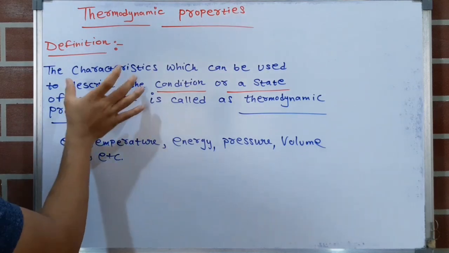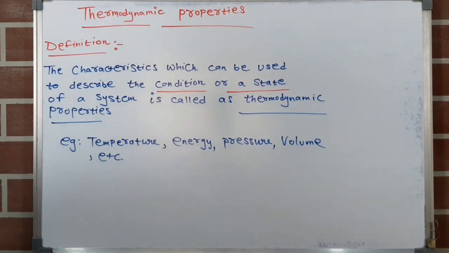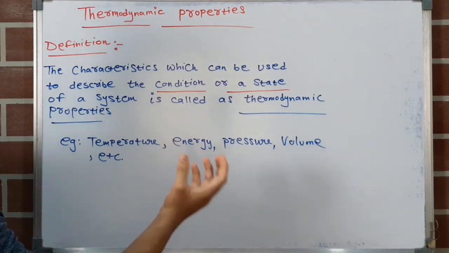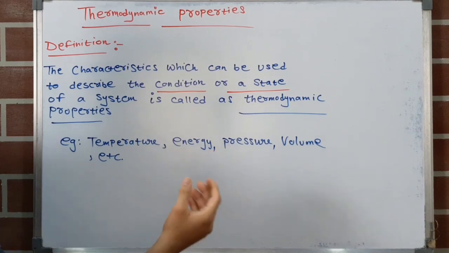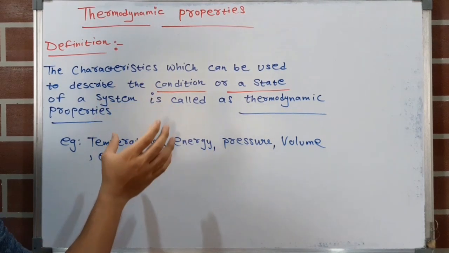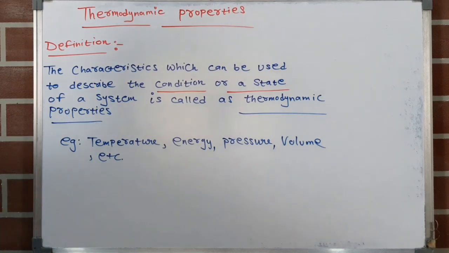Now what do you mean by characteristics? We will understand this word by an example. Among you all, some of the players are good at playing cricket and some are good at playing football. Characteristic is nothing but, in Hindi, visheshta. So someone who is good at playing cricket, that is known as its characteristic. I hope you understood the meaning of the word characteristic.